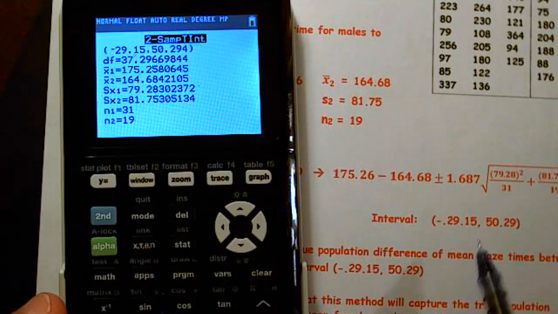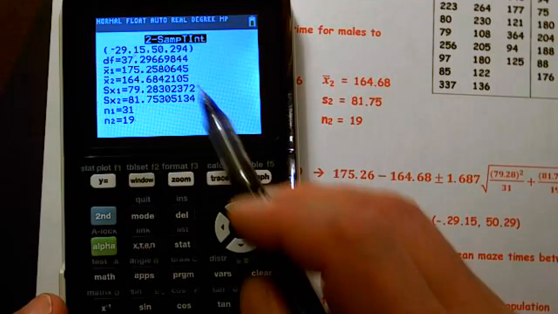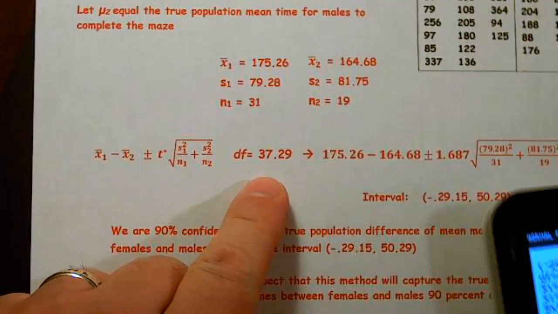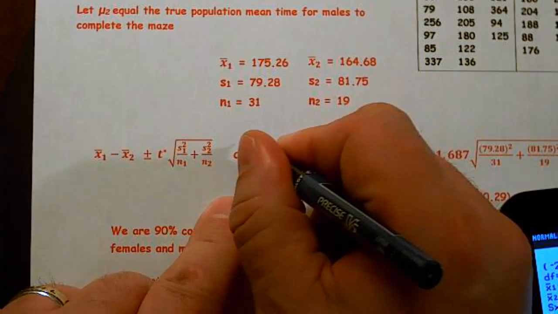And I end up getting negative 29.15 to 50.29. Always write down your degrees of freedom. That's going to be really important because we're not going to be able to finish the formula without it. So this is my degrees of freedom, and we're going to need that for T star.